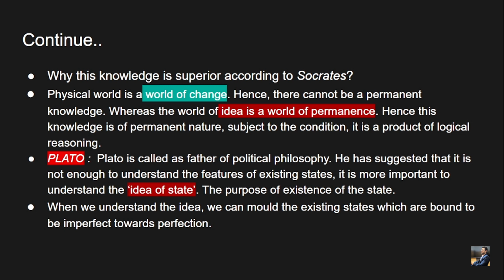What is the idea or the ideal knowledge of the state? The purpose of existence of the state. What is the true purpose of the existence of the state? When we understand the idea, we can mold existing states, which are bound to be imperfect, towards perfection. If we aspire for the ideal, the perfect state, we can at least try to mold the imperfect towards perfection, because we know what the ideal state looks like.